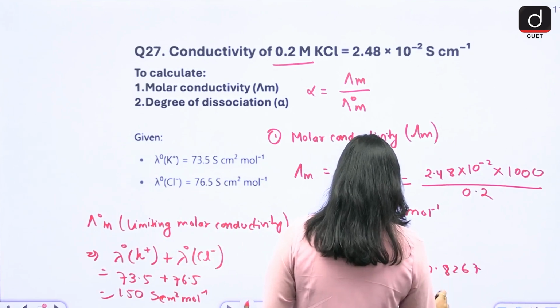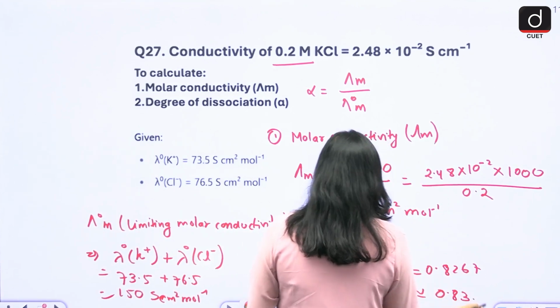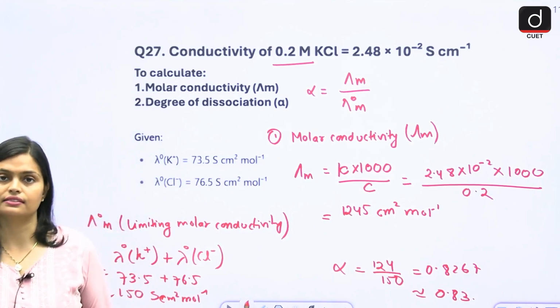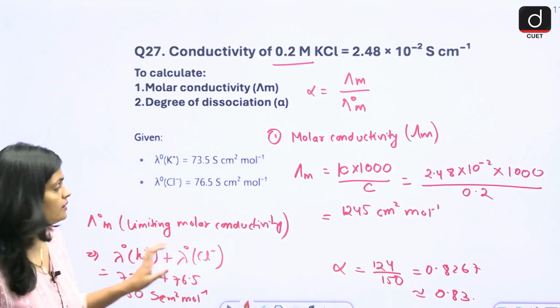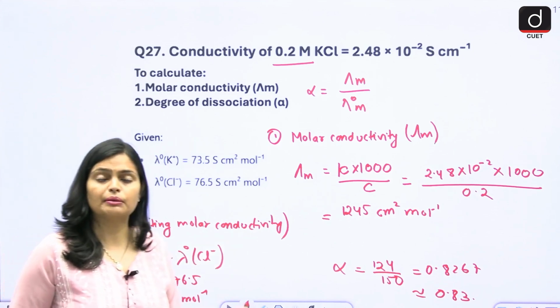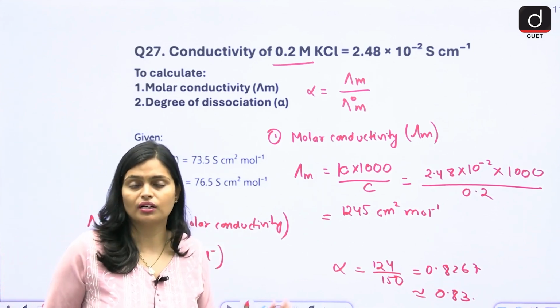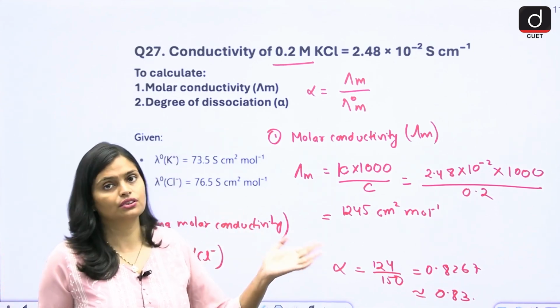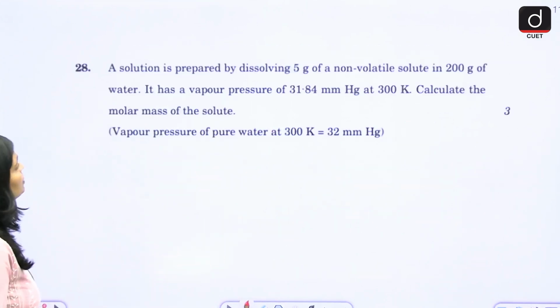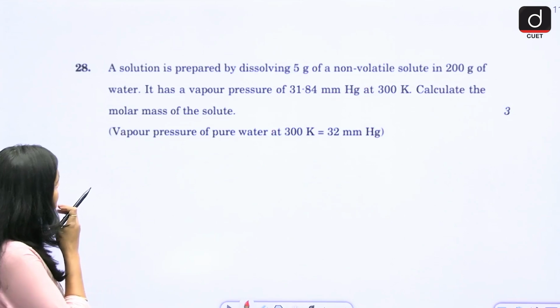0.8267, which is approximately 0.83. So like this, you have to write down the answers. All right. These are the simple calculations based on formula only. So if you remember the terms, if you remember the formula, very easily you are able to solve such questions. All right. Now let us move to question number 28.